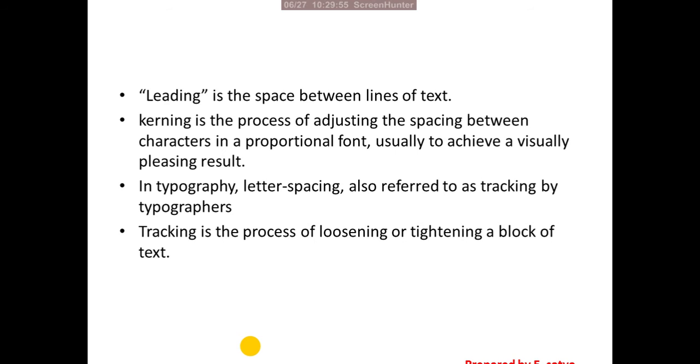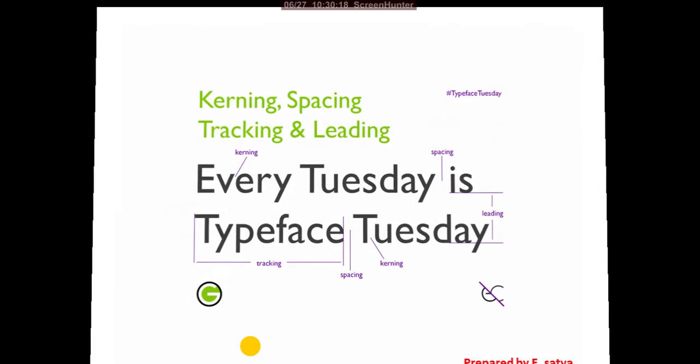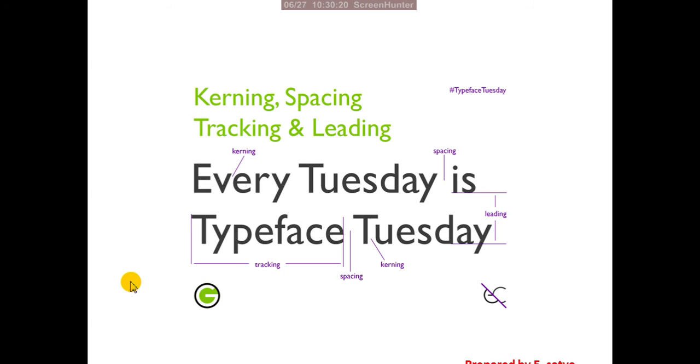Kerning is the process of adjusting the spacing between characters in a proportional font, usually to achieve a visually pleasing result. That is called kerning. In typography, letter spacing is also referred to as tracking by typographers. Tracking is the process of loosening or tightening a block of text. For understanding purpose, here I am showing a design picture about kerning, spacing, tracking and leading.